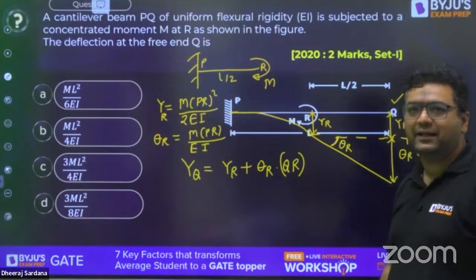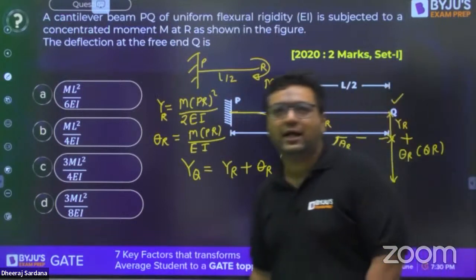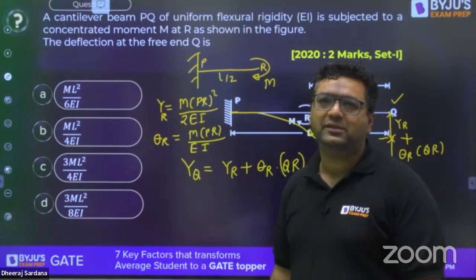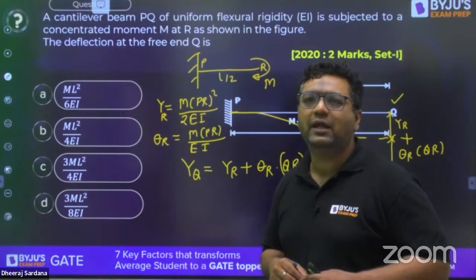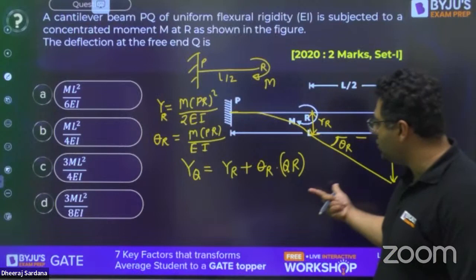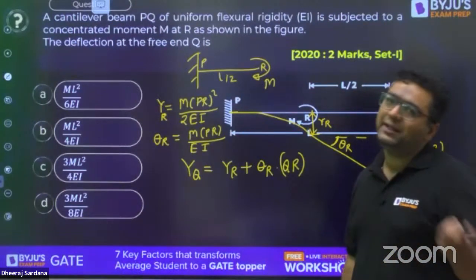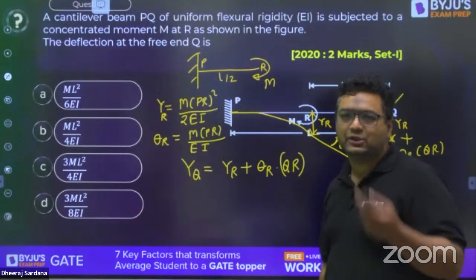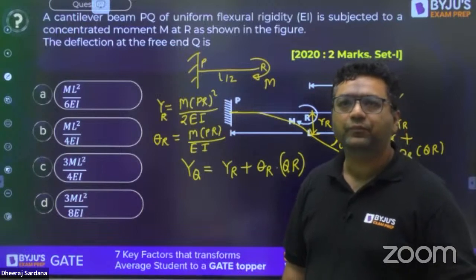Very good. Aspirant said D, and already Anubhav said the answer is going to be 3 ML square, means D. For this question, I have applied principle of superposition. We can also apply moment area method, conjugate beam method. Choice is totally yours. Okay.